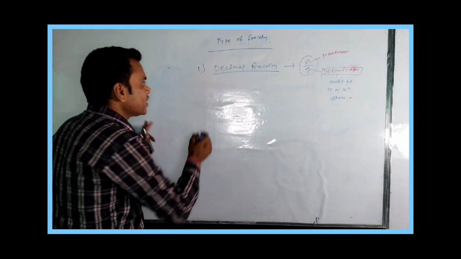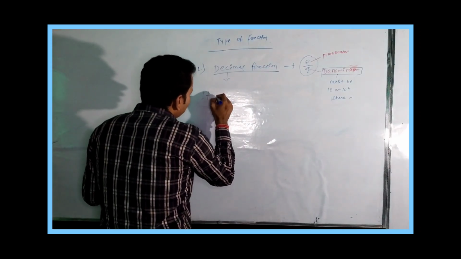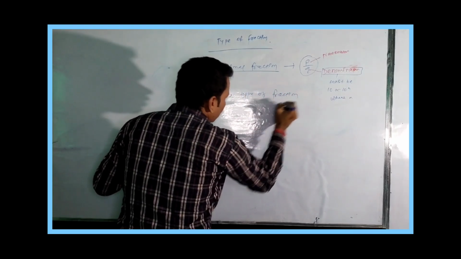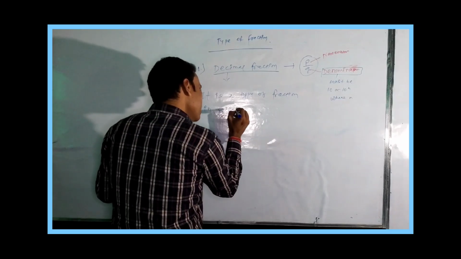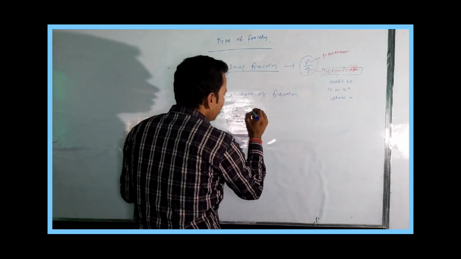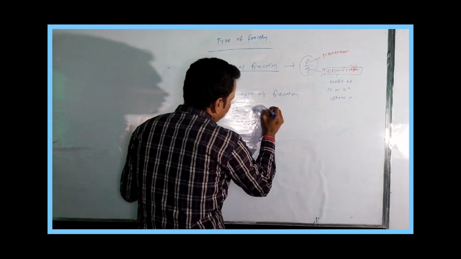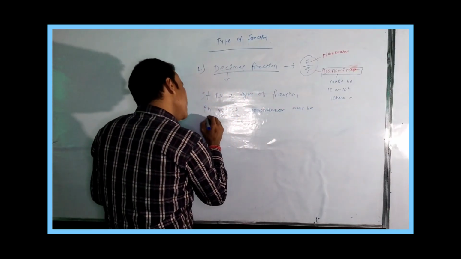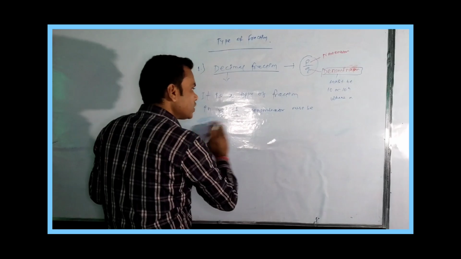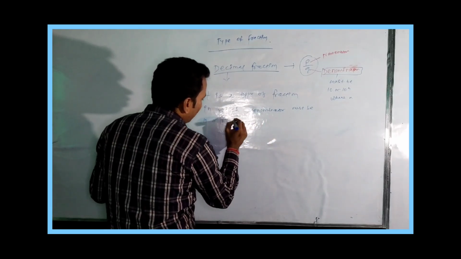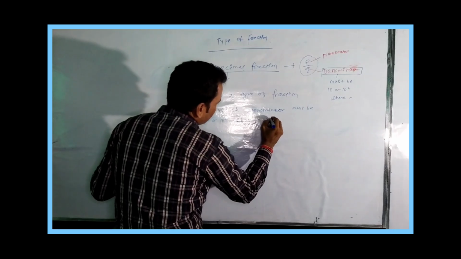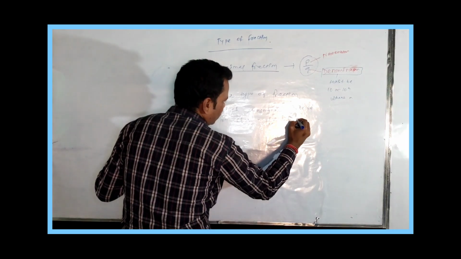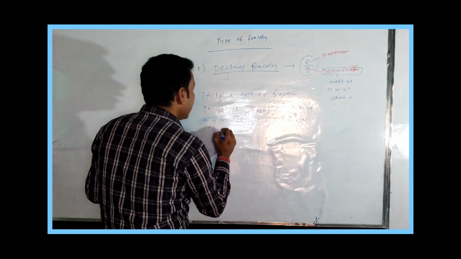A decimal fraction is a type of fraction in which the denominator must be 10 or 10 to the power n, where n is a natural number.